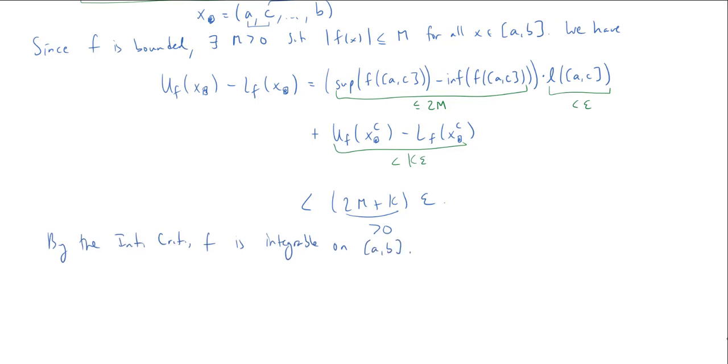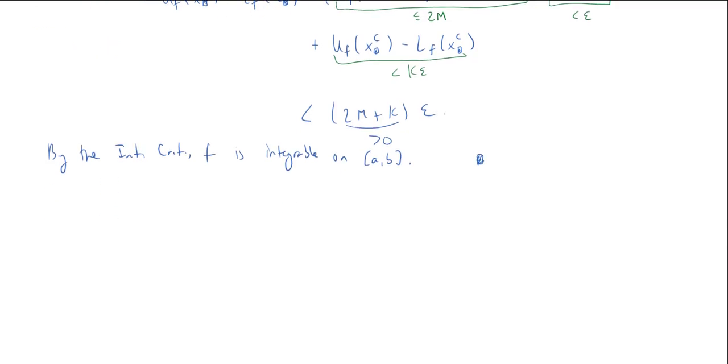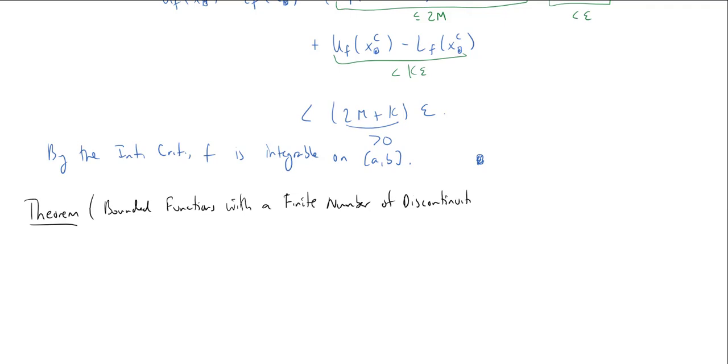There we go. Okay, so we finished that proof, and now I claim this is enough to get our big result. So big theorem here. Bounded functions with a finite number of discontinuities are integrable.